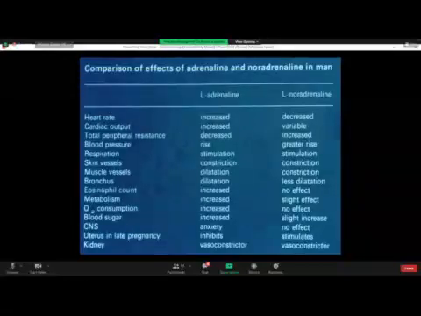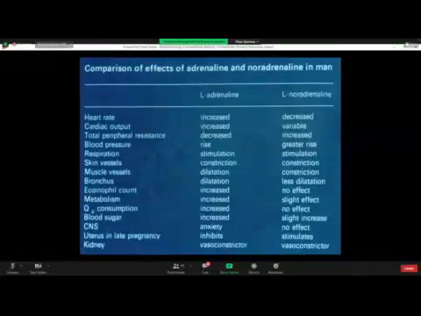Look at the muscle cells. Muscle means skeletal muscles. On the slide, where muscles and vessels are written, that means vessels of the skeletal muscles. If we look at the human body, the bulk of the body is made up by the skeletal muscles, and more blood flow goes to the skeletal muscles because they make the major bulk of the body.